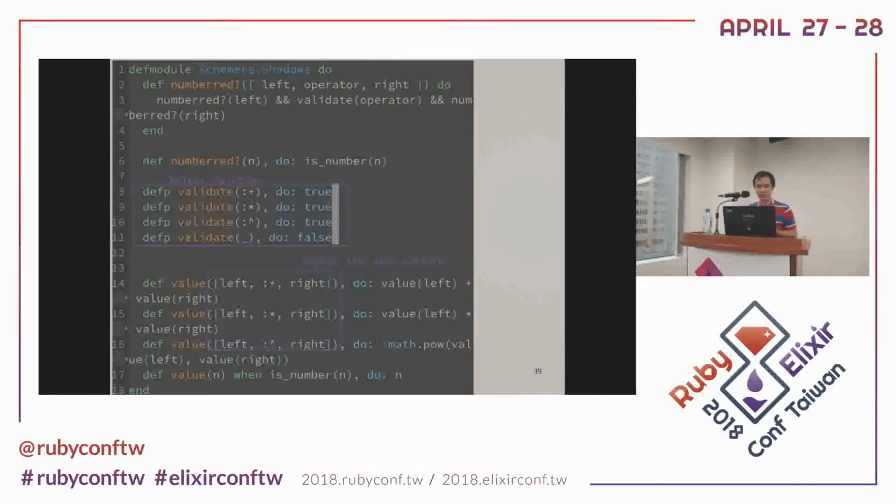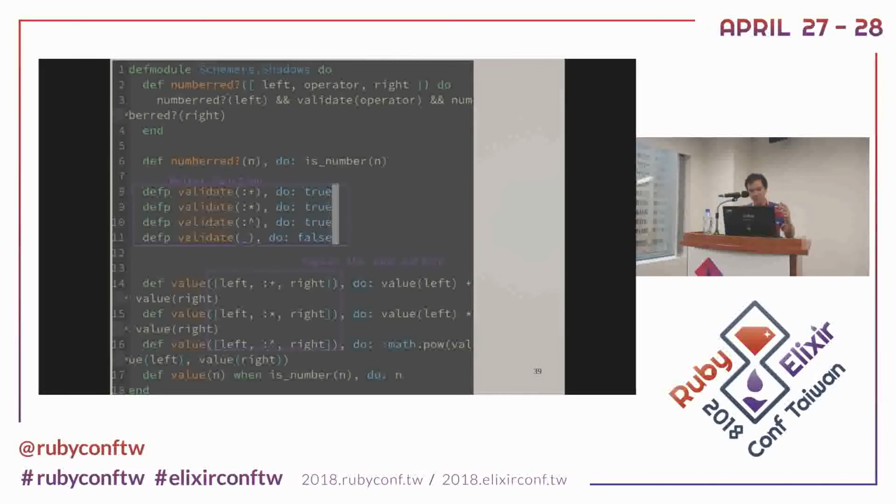We can ask is_number, and then we return true or not, and we go to the middle part. And if the left part is a sublist, with a number, an operator, and another list, we will recurse again and again inside it. So it can be a very complicated list, maybe with 10 lists inside of it. So we can recurse on it.